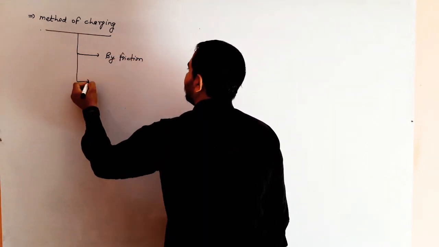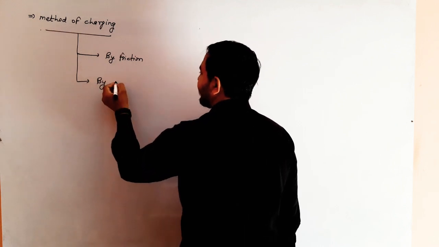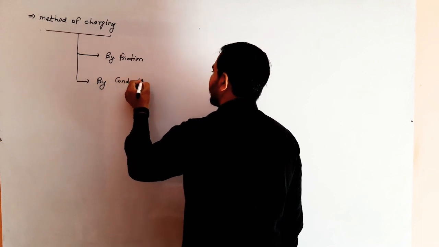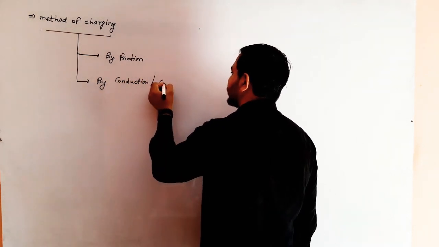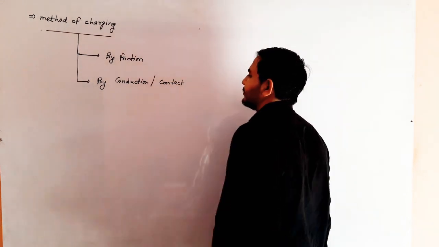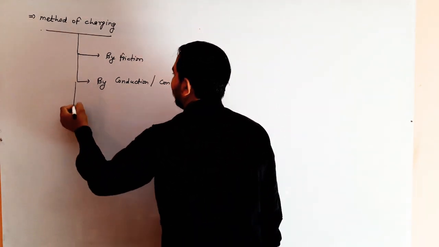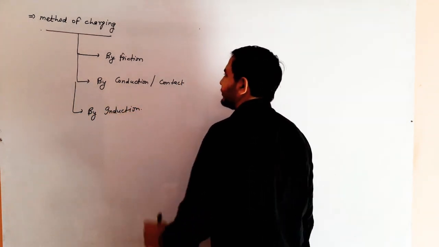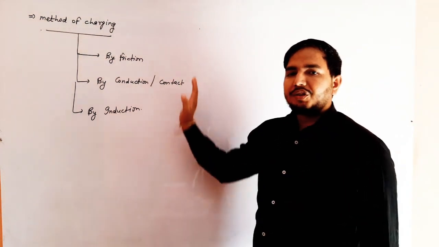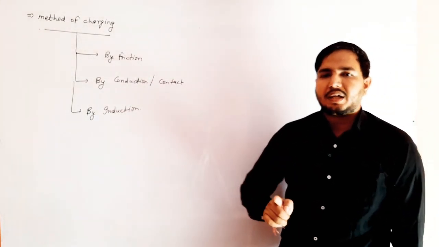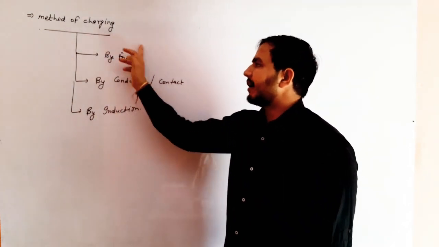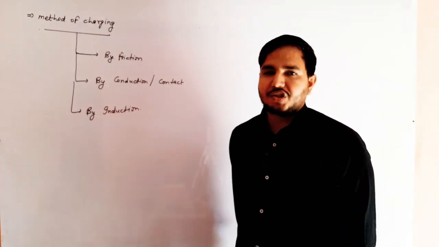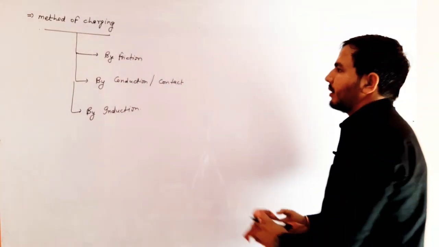Second method is by conduction or contact. Third method is by induction. Clear? There are the three methods to charging a object, in which first by friction, second by conduction or contact, third by induction.